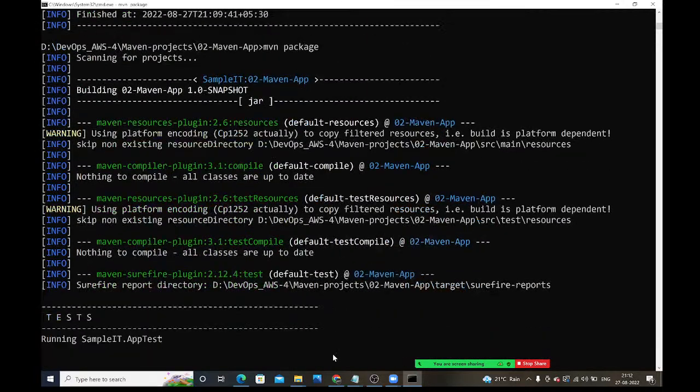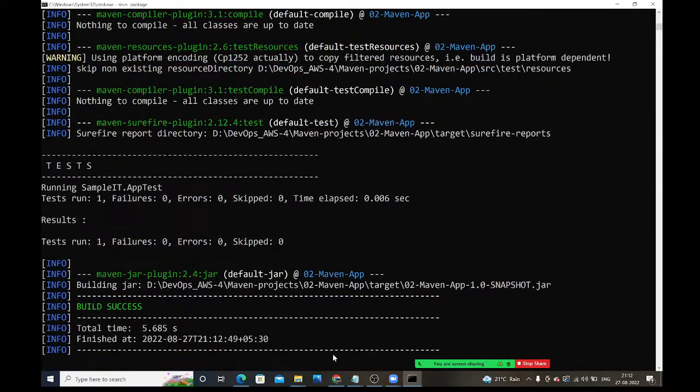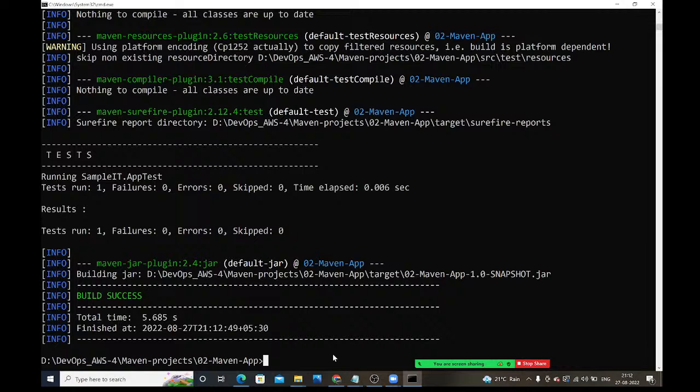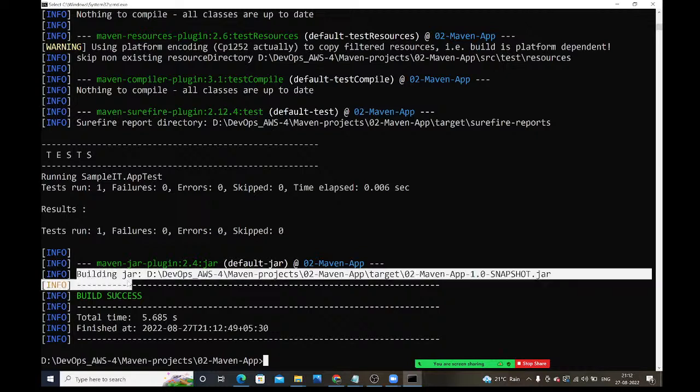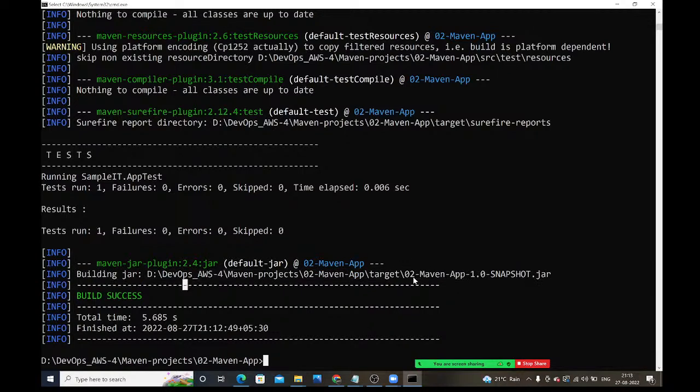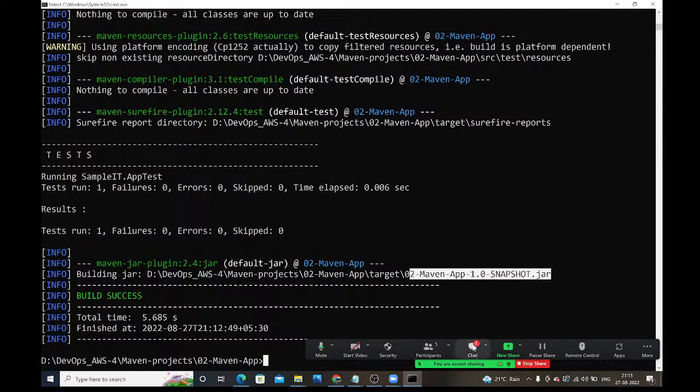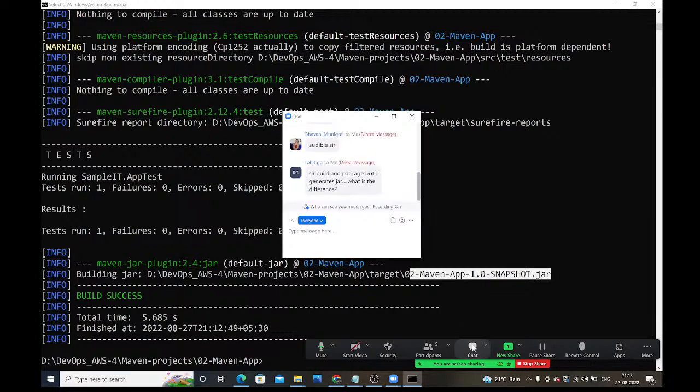See guys, it is generating the jar file. Build success, guys. What it did, it generated this jar file, building jar. See guys, this is the jar file, 02 Maven app 1.0 snapshot.jar file. So this is the jar it generated. Where is this jar generated? Inside the target folder only.